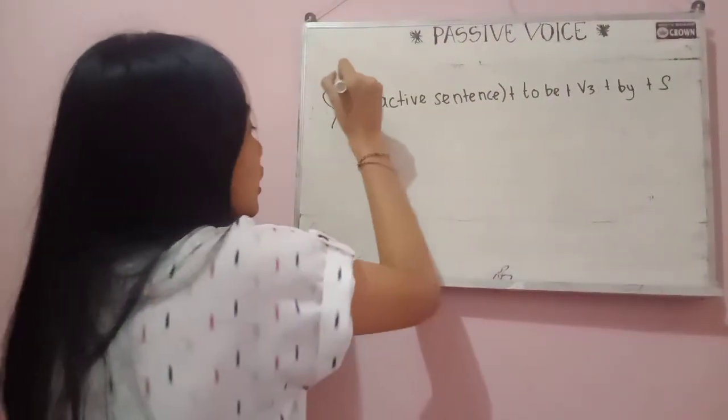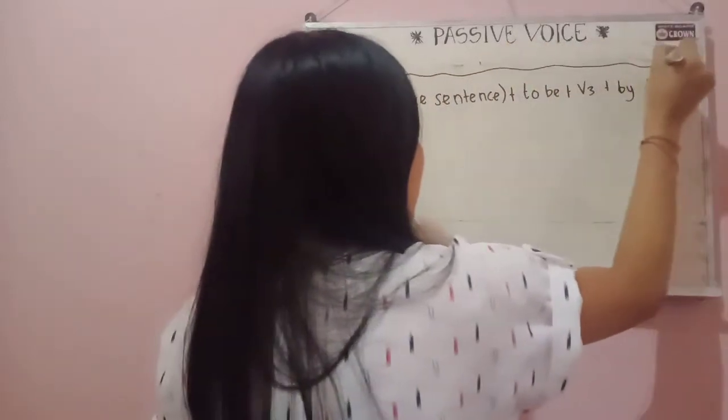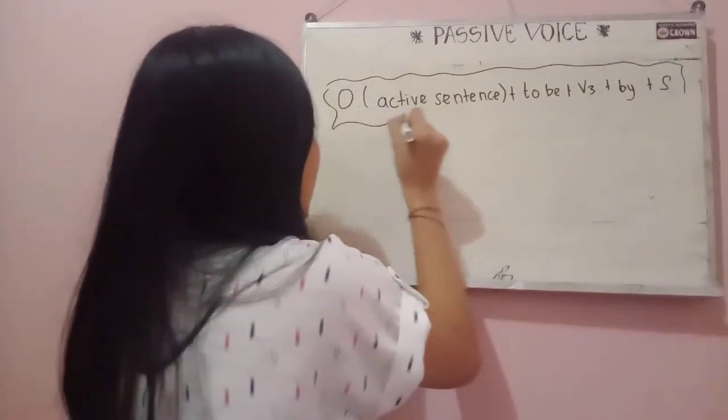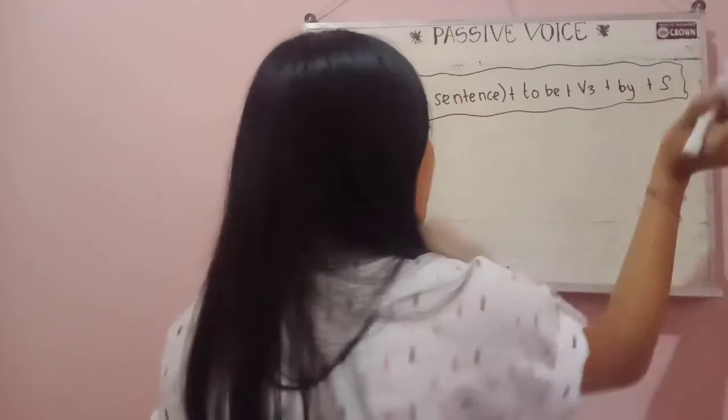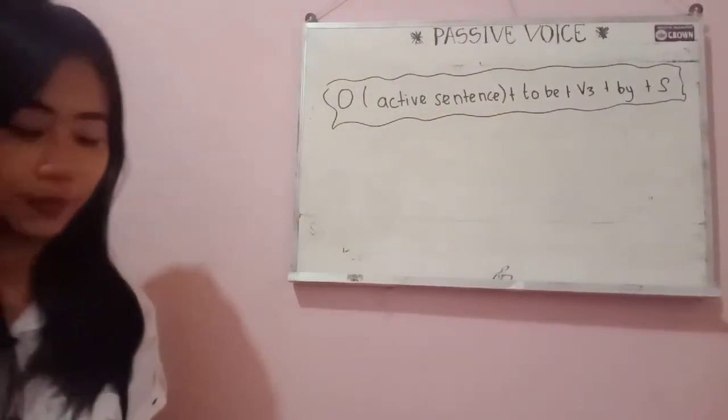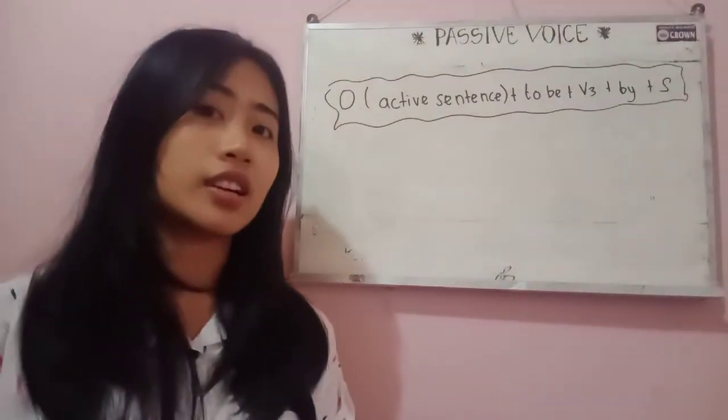So this is the formula of the passive voice. And let's try another example.